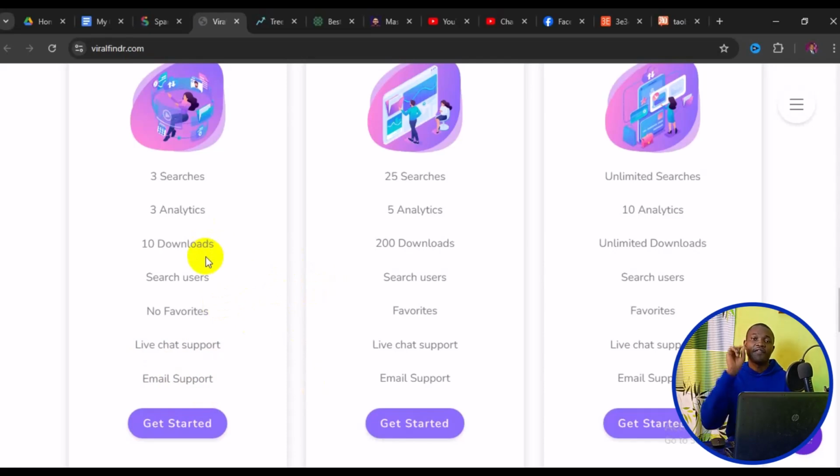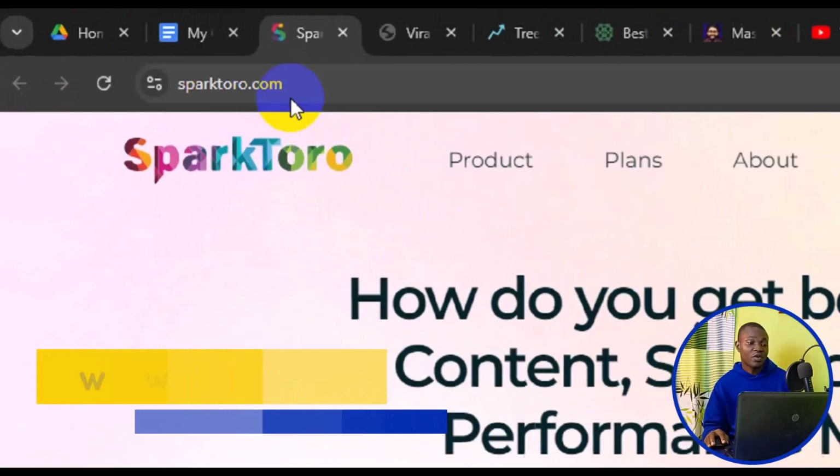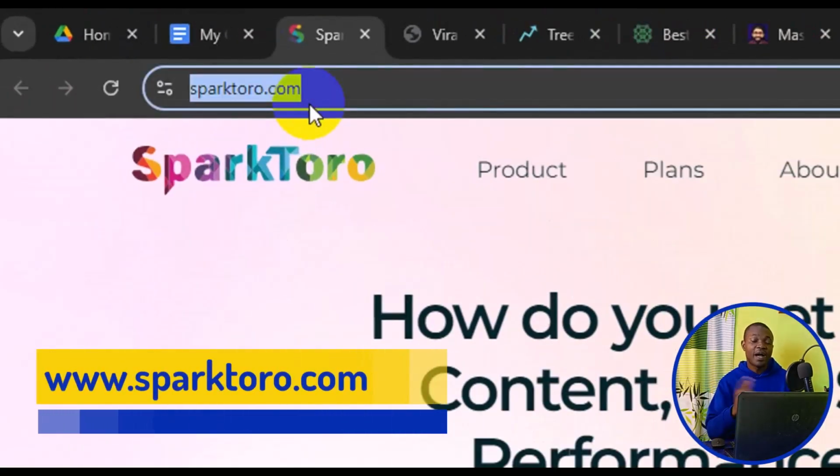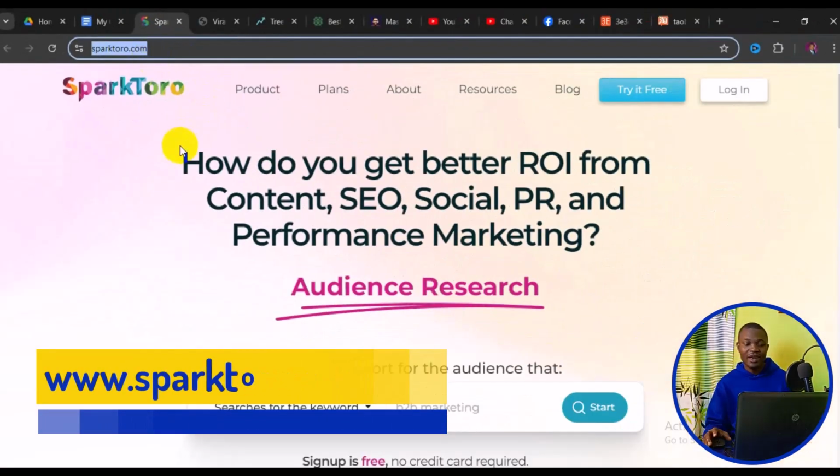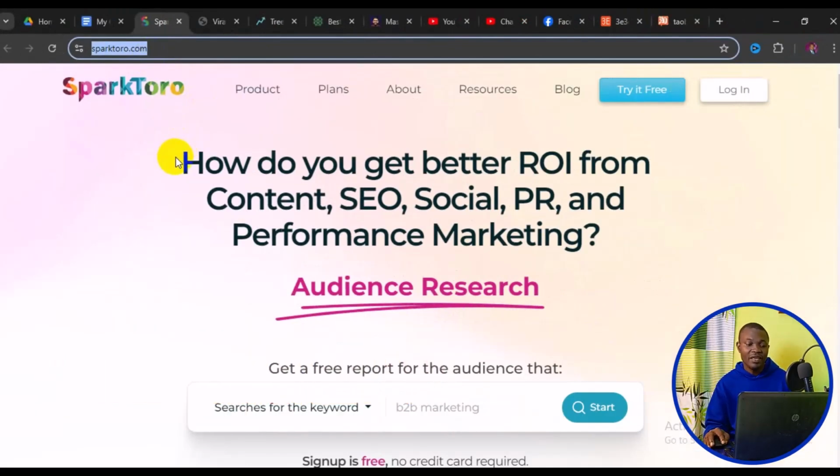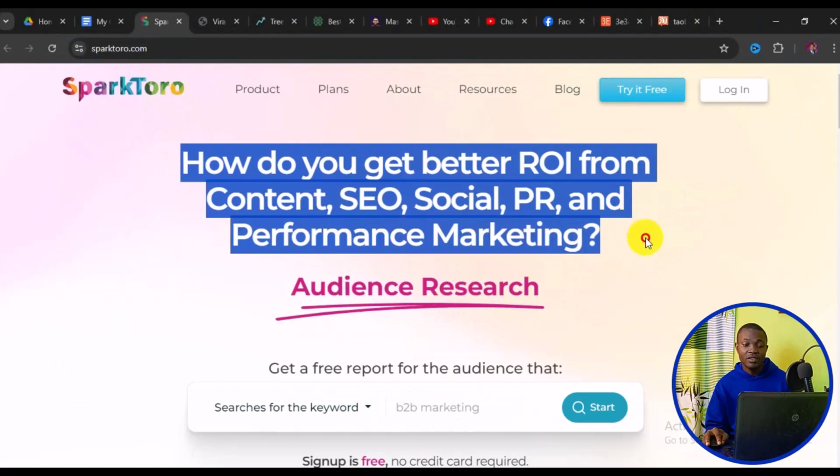Let's take a look at the first one I have for you as far as the top 3 websites to find viral content is concerned. So the first one I have for you here is sparktoro.com. This particular website is basically on a better ROI from content, SEO, social media PR, and performance marketing. So if you are a social media marketer or a digital marketer or you are selling stuff online, this website is very good for you.